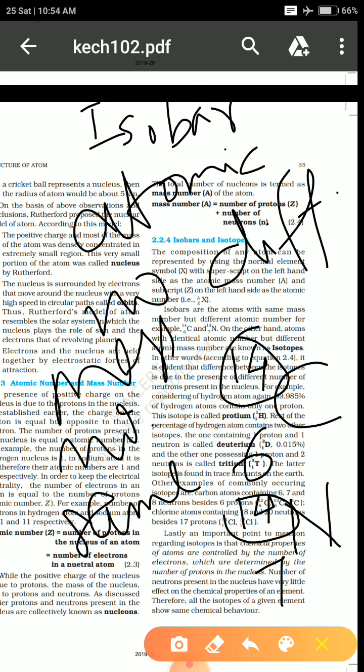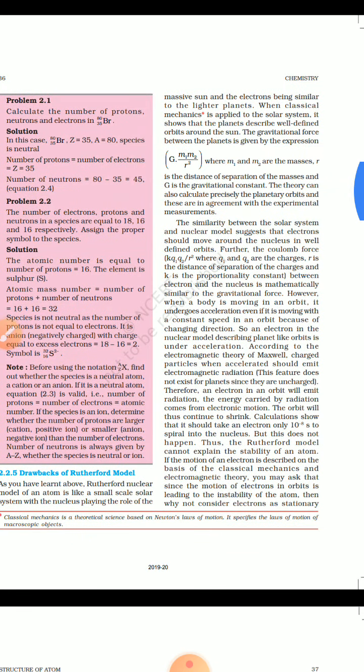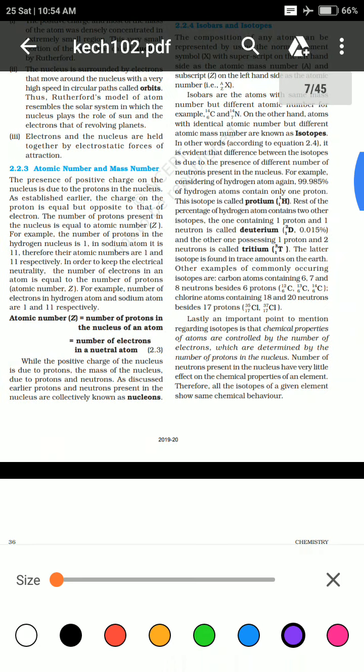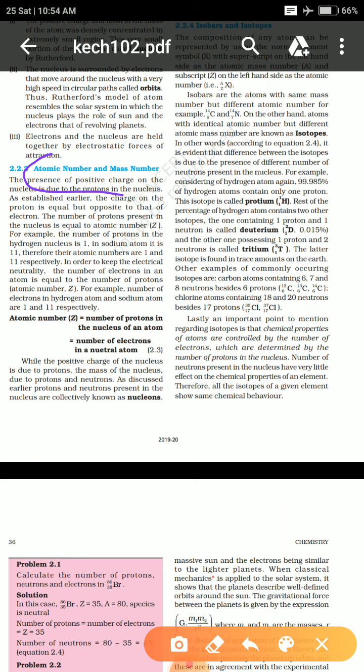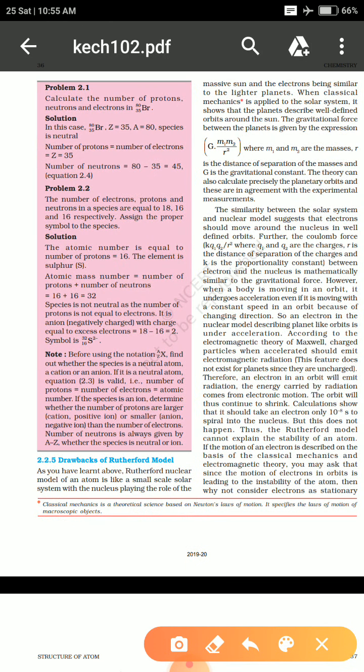So you write the notes by yourself. It's a cancelled topic, but still you write the notes by yourself. And the drawbacks of Rutherford, it is a cancelled topic, you just read it. No need to write it, you just read the drawbacks of Rutherford. But you should write about atomic number with examples, as well as isotope and isobar. The topic headings you have to write by yourself, with one or two problems given, problem 1 and problem 2.